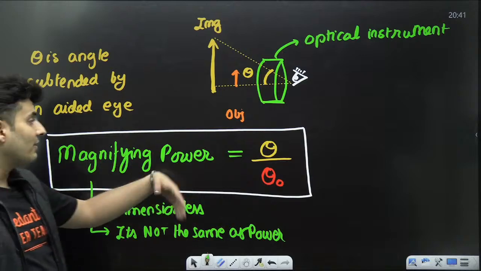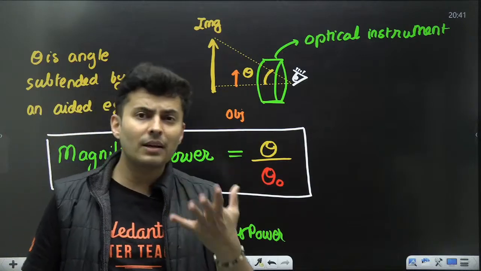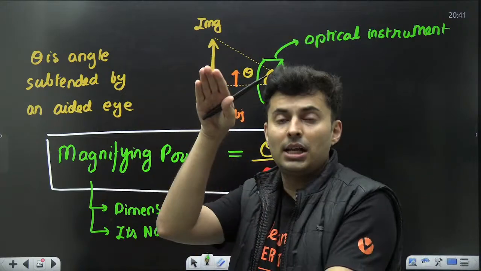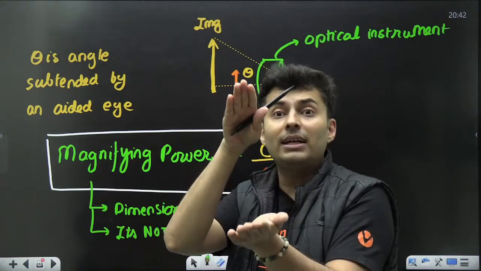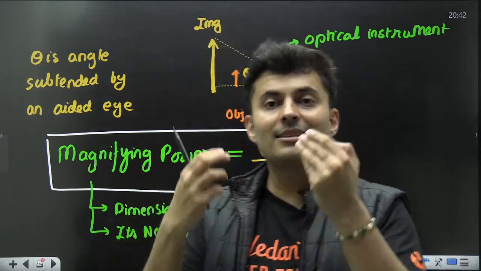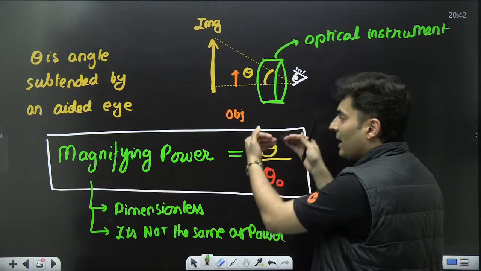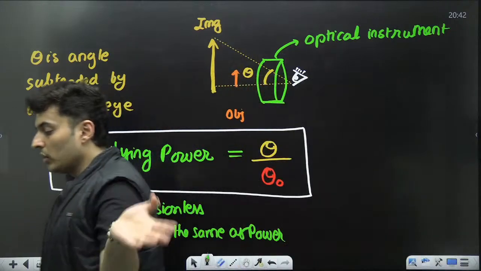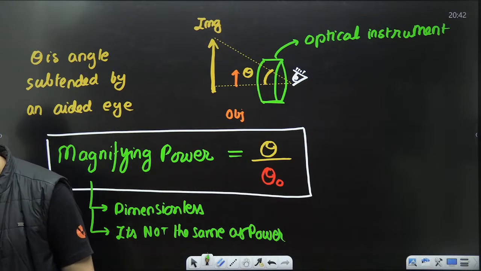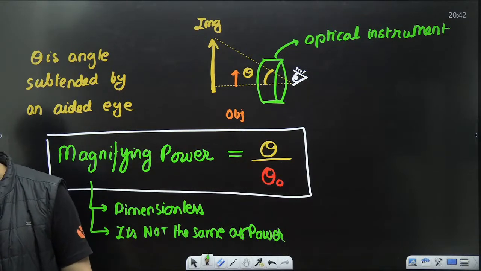Completely different. Magnifying power is like 5x, 3x, 2x, 100x. 100x means 1 degree will be made 100 degrees. 0.1 degree will be made 10 degrees. 2x means 1 degree will be made 2 degrees. That's the number of times the angle will be magnified. Don't get confused with just power. Is that clear?